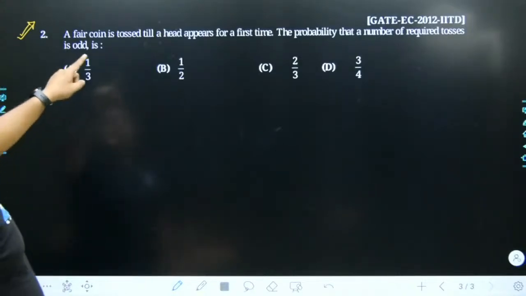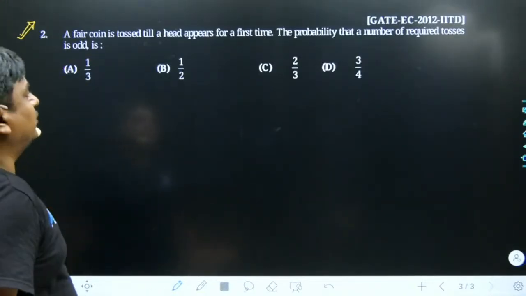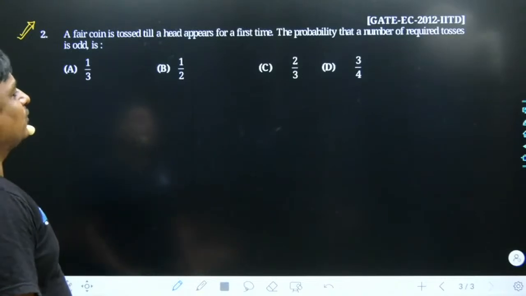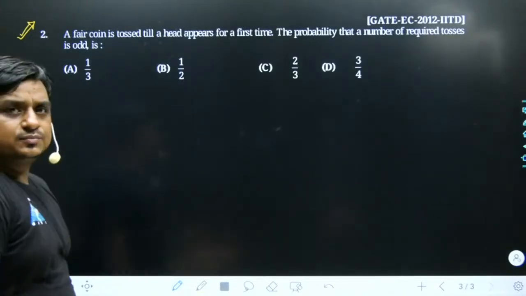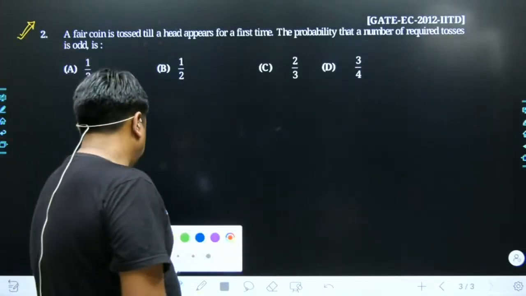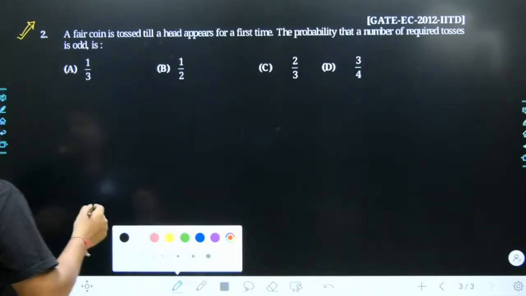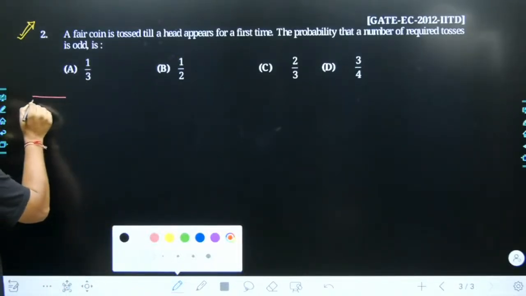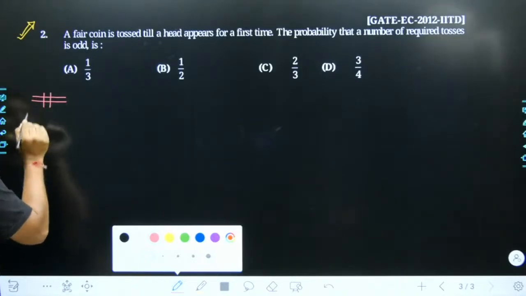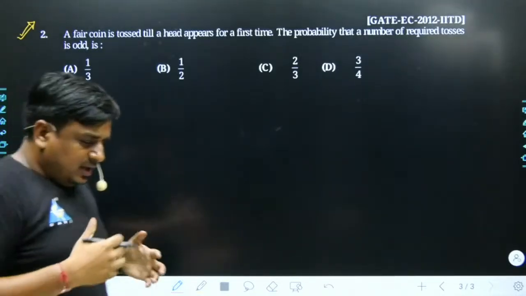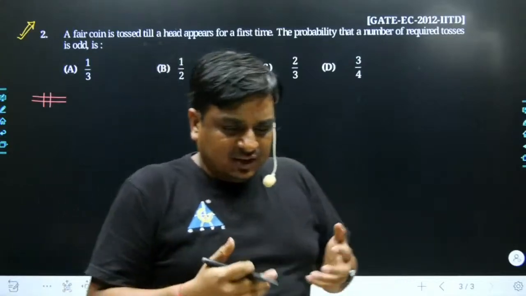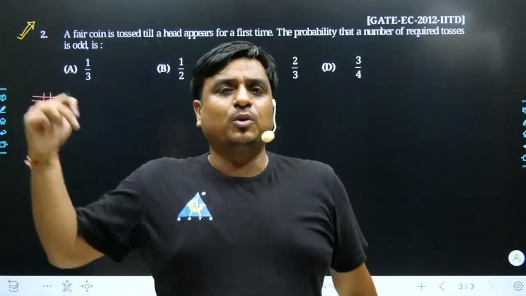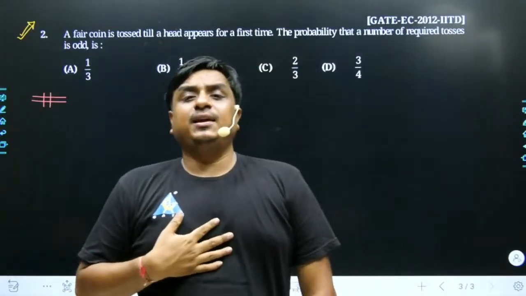A fair coin is tossed till a head appears for the first time. The probability that the number of required tosses is odd is. Whenever you read a question, try to figure out the practical aspects of the problem itself; in daily activities, you must be able to relate to it.